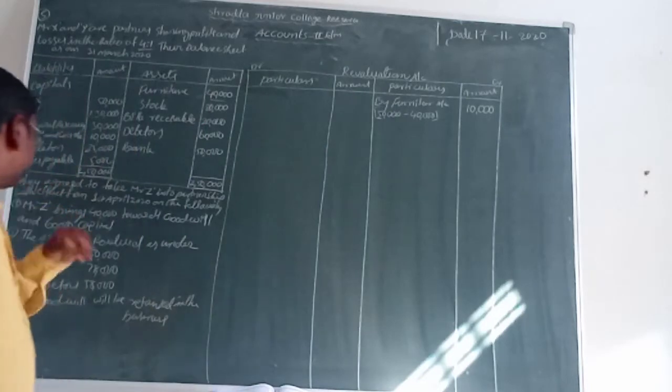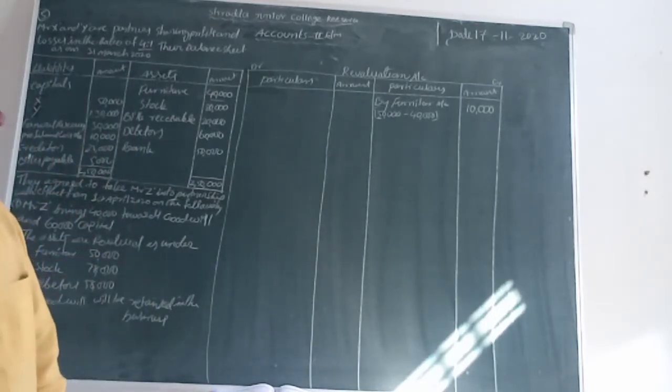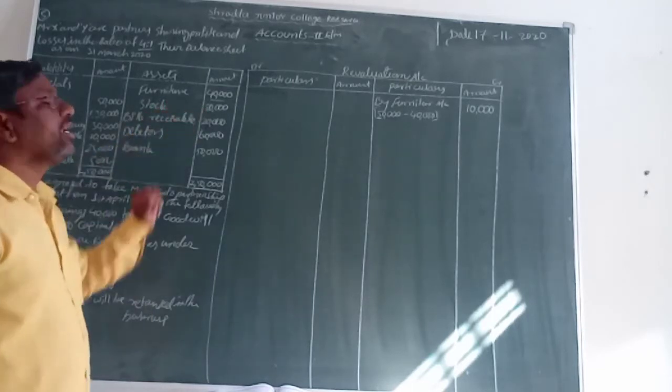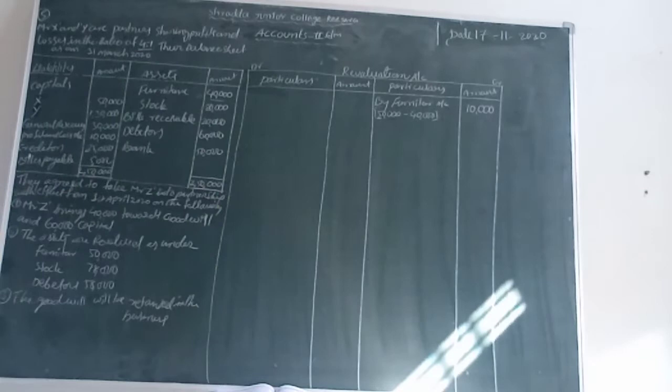Now next one. Stock given value is 78,000. What is the previous stock value? 80,000 rupees is there. Present value is 78,000. So 2,000 rupees is decreased from the stock value. When asset value decreases, which side can we record it on? Revaluation account debit side.